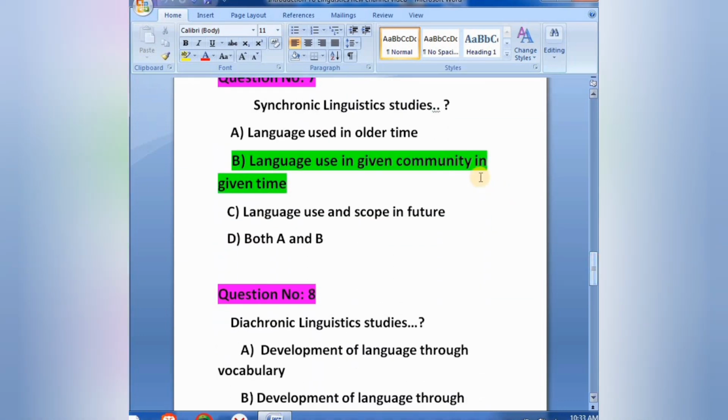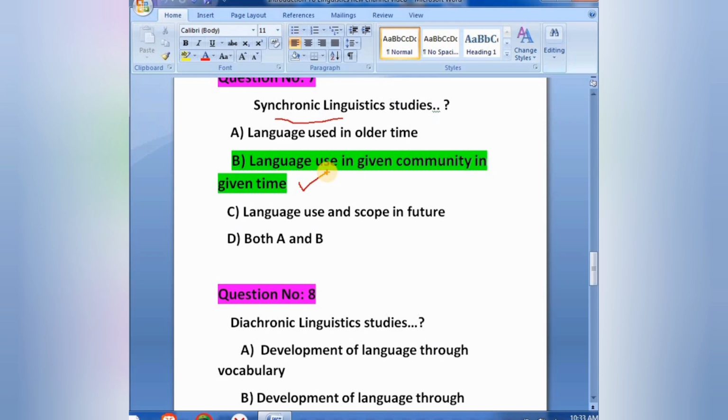Question number 7. Synchronic linguistics studies option A language used in older time, option B language used in given community in a given time, option C language use and scope in future, option D both A and B. Correct answer is option B, synchronic linguistics studies language use in given community in a given time.